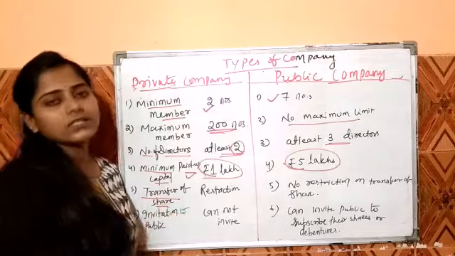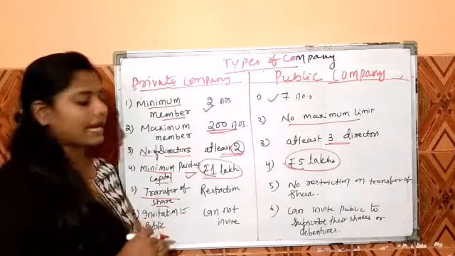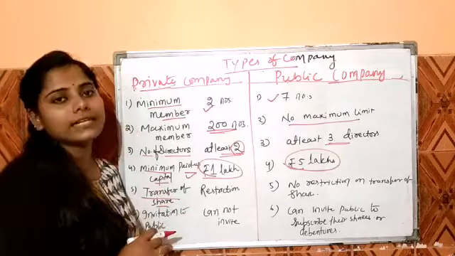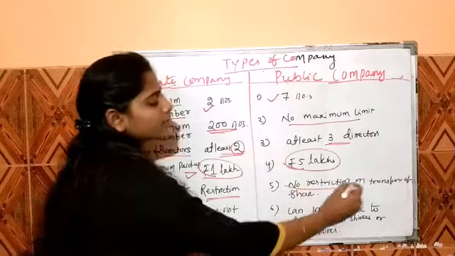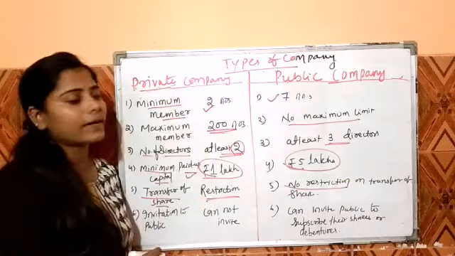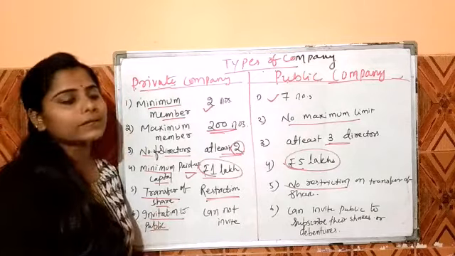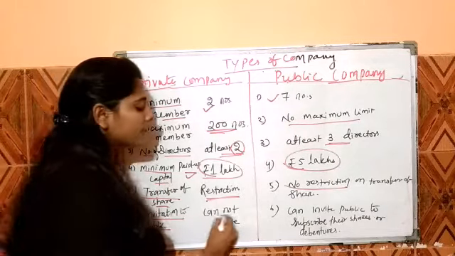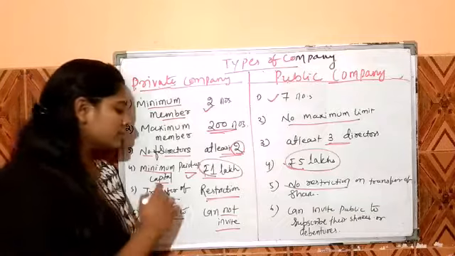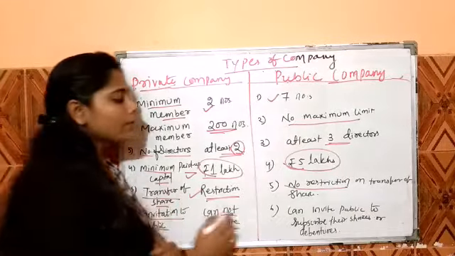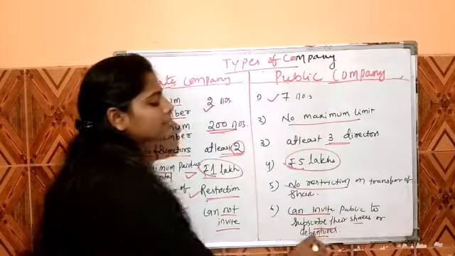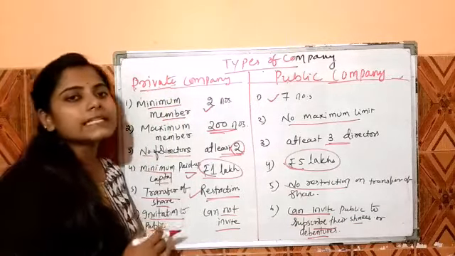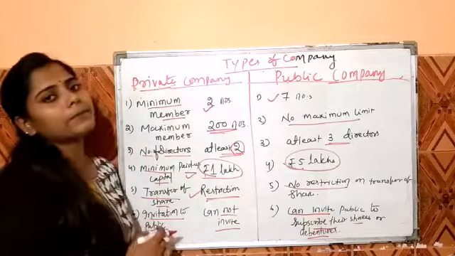Next is transfer of shares. Transfer of shares is related to the buying and selling of shares. There is a restriction on the transfer of shares in case of a private company, but there is no restriction on the transfer of shares in case of a public company. And the last is invitation to public. Here the private company cannot invite the public to subscribe to its shares because there is a restriction on the transfer of shares. But the public company can invite the public to subscribe to its shares or debentures. So this is the basic difference between the private company and public company.